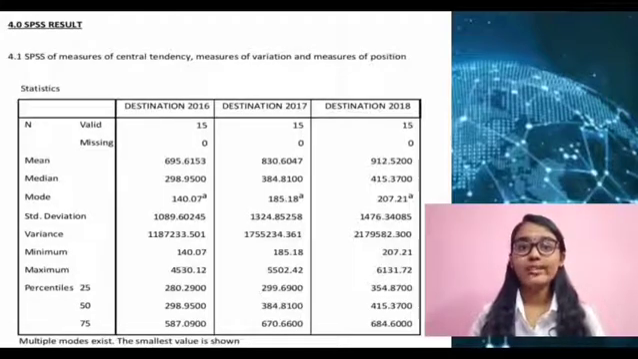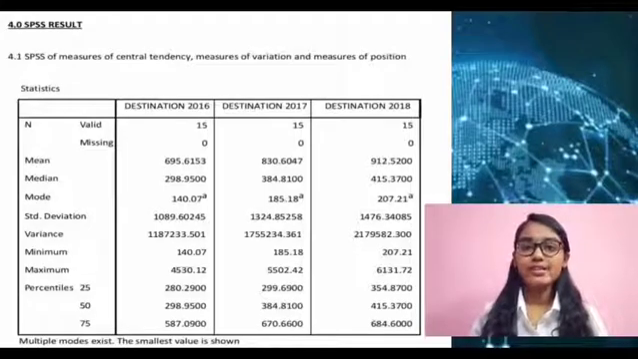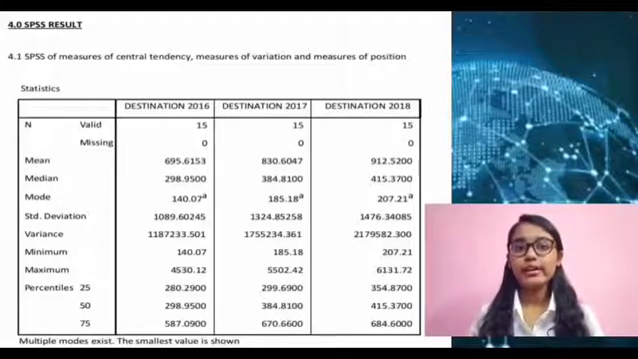In addition, for sample standard deviation in SPSS, we get 1089.60245, 132485258 and 1476.34085. By the way, in measures of position, we have first quartile with 25 percentile for the destination at above, which is